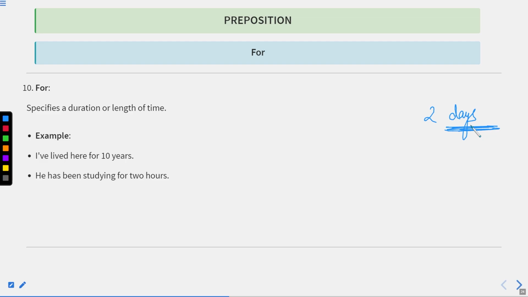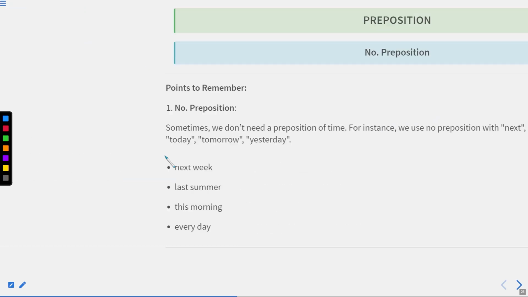Okay, it specifies a duration or length of time. I have lived here for 10 years. Now you can count these 10 years. So for 10 years, you are showing the length of time. There you can use for, because here years are the units of these 10. He has been studying for 2 hours. So these hours are units for this 2, and 2 hours can be counted: 1 hour, then 2 hours. Okay. Now let us move to the next one.